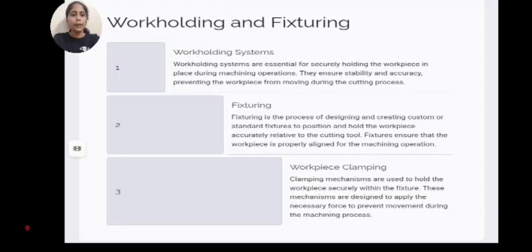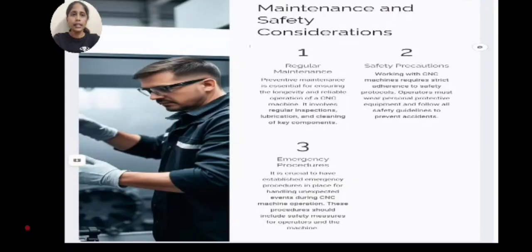Clamping. Clamping devices are used to hold the workpiece securely within the fixture. These devices are designed to apply the necessary force to prevent movement during the machining process. Maintenance and safety considerations. Regular maintenance. Preventive maintenance is essential for ensuring the longevity and reliable operation of a CNC machine. It involves regular inspection, lubrication, and cleaning of key components.